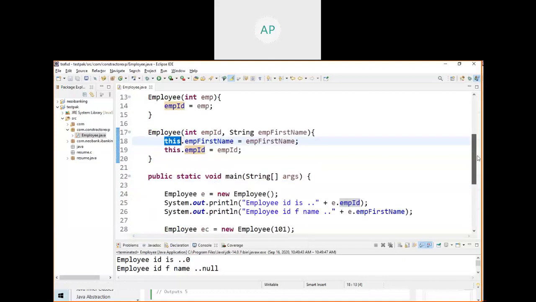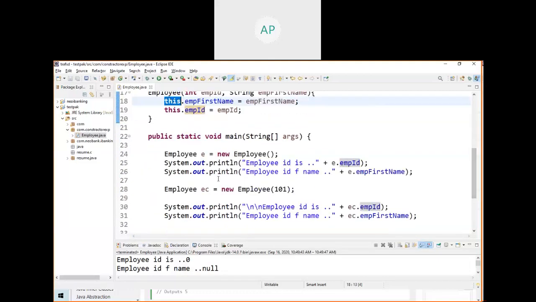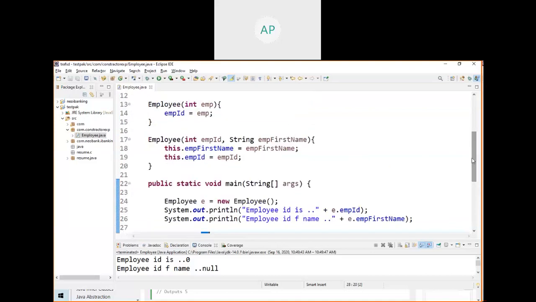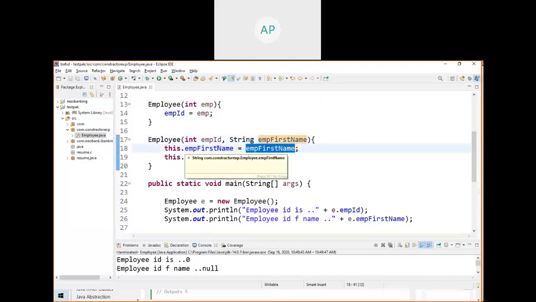This dot. This always refers to the current instance. See, what is the instance of this one? How are you calling here? So what is this instance doing? This always refers to this one, the instance variable. So now when you pass the value, it is passed here and you are placing it here, and this is assigned to the instance variable.